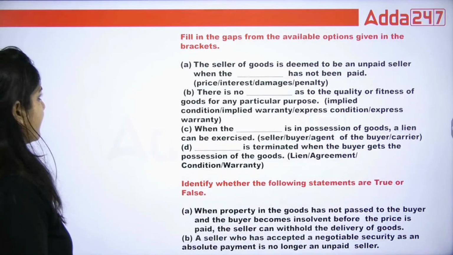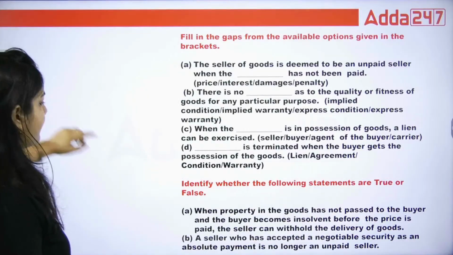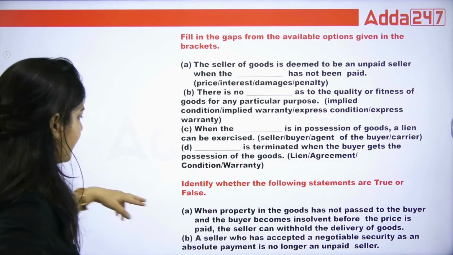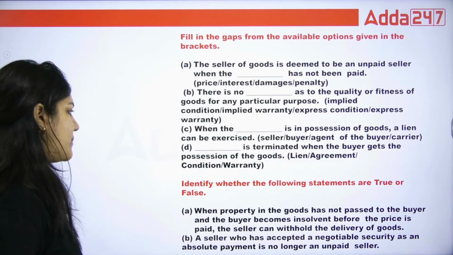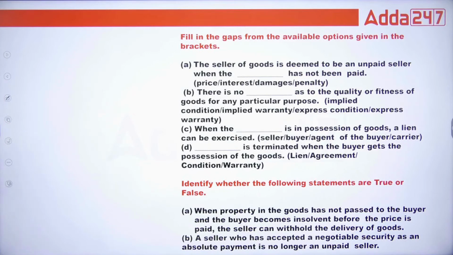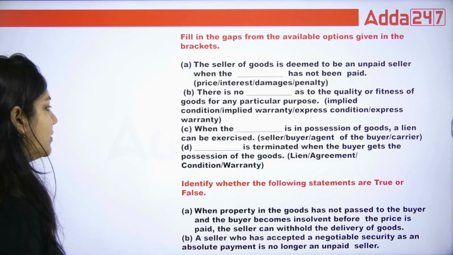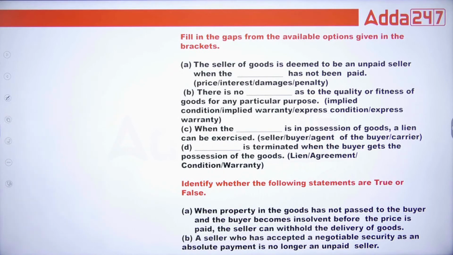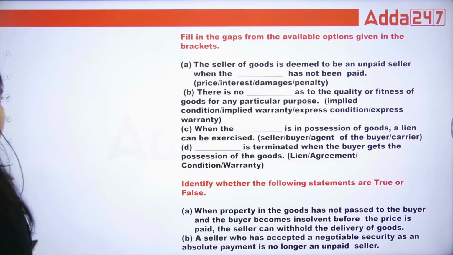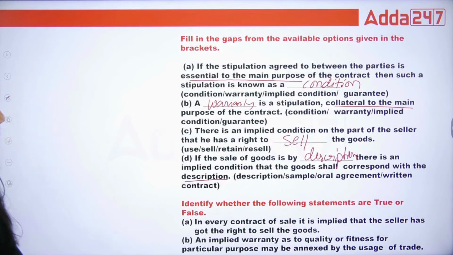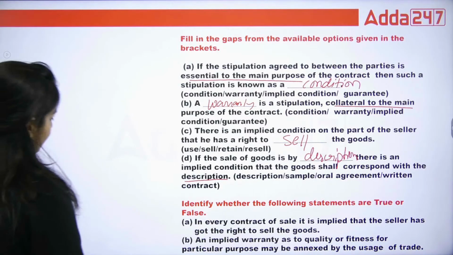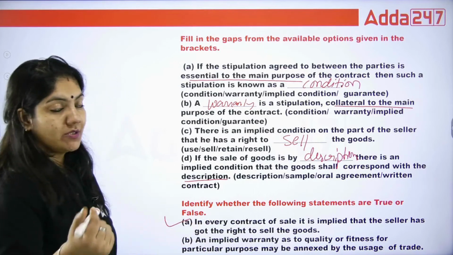In every contract of sale, when property in the goods has not passed and the buyer becomes insolvent before the price is paid, the seller can withhold the delivery of goods. Withhold means if the buyer is not able to pay the money, the seller can withhold. Tell me guys. The point is that in every contract of sale, it is implied that the seller has a right to sell the goods, exactly if the buyer is not able to pay the money.